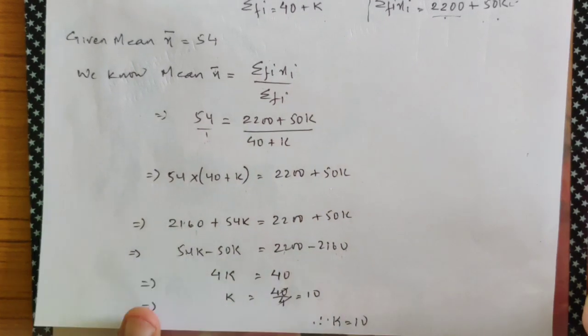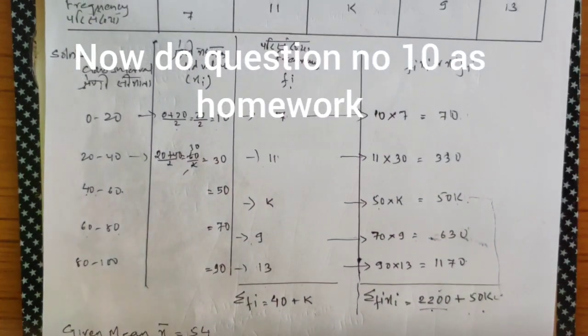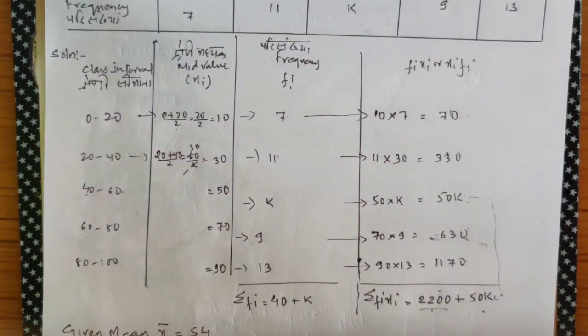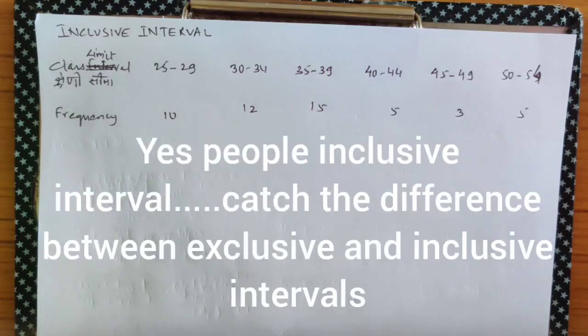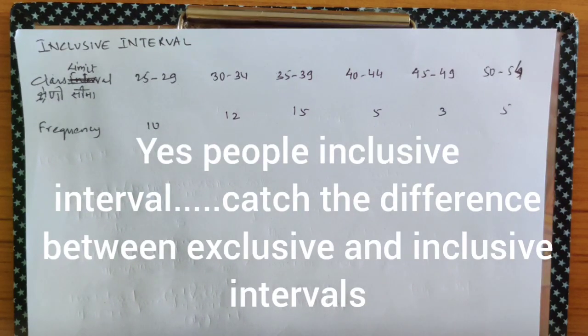So this is how we find the unknown in class intervals. We have discussed this kind of question before also, but we did not have a class interval. Okay, people, now this will be a new topic for you all: inclusive interval. So you can see the question is given class limit.